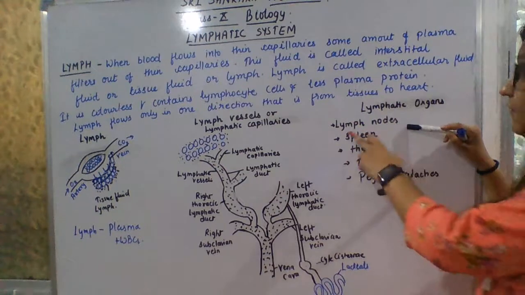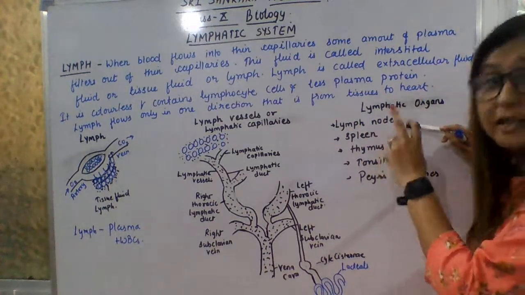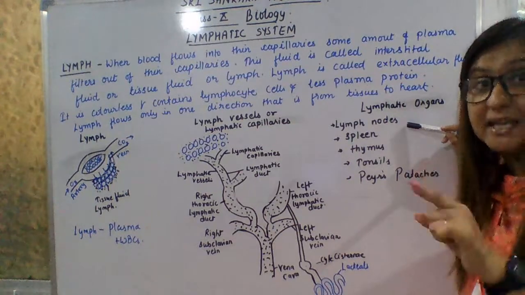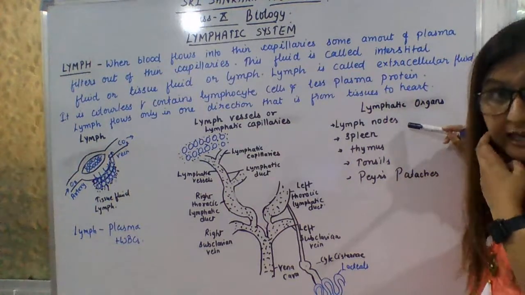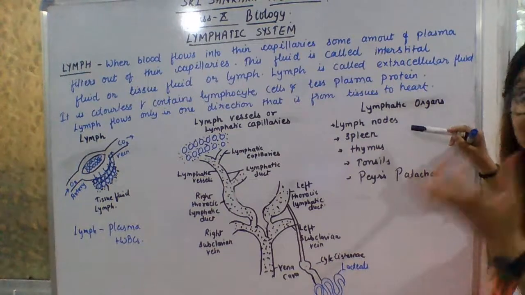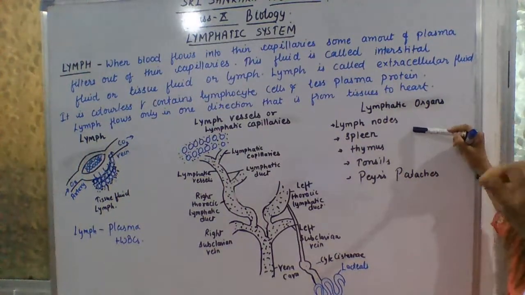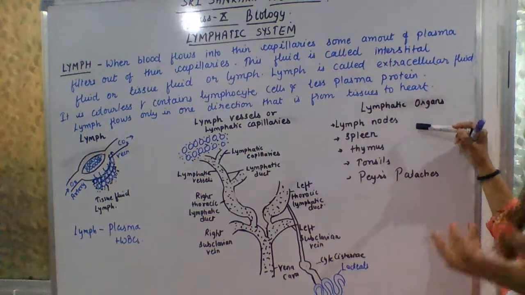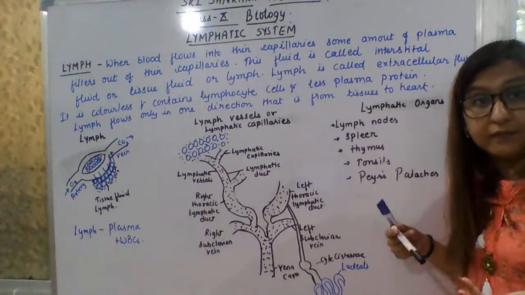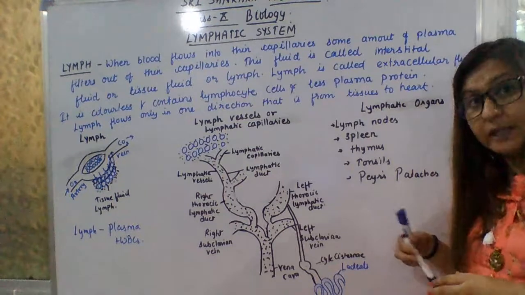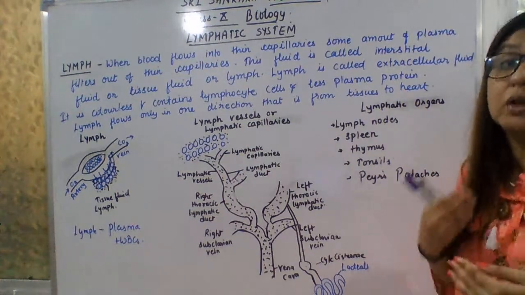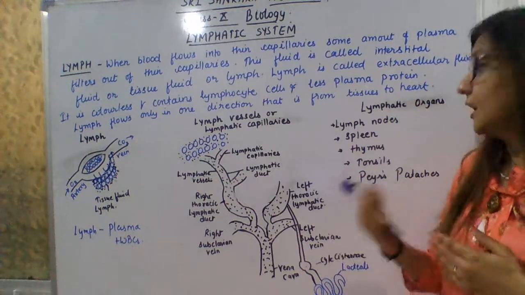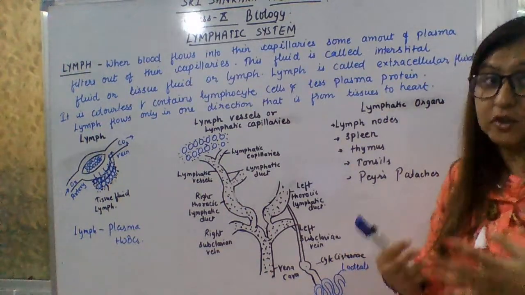The function of lymph nodes is to filter the lymph, or they can produce B and T lymphocytes. Basically, what is the function of these T lymphocytes or B lymphocytes? They destroy the bacteria. Hence they can filter the lymph by destroying the bacteria. So the main function of lymph nodes is to filter the lymph, with the help of B and T lymphocytes, which also kill the bacteria present in the lymph.